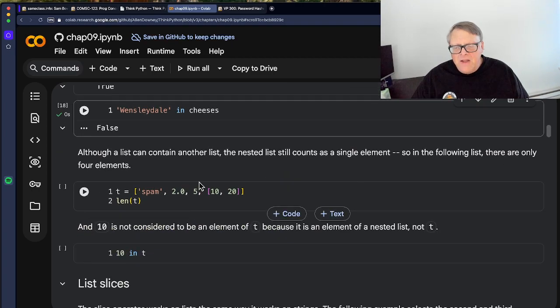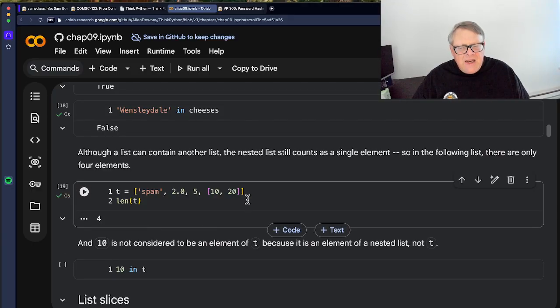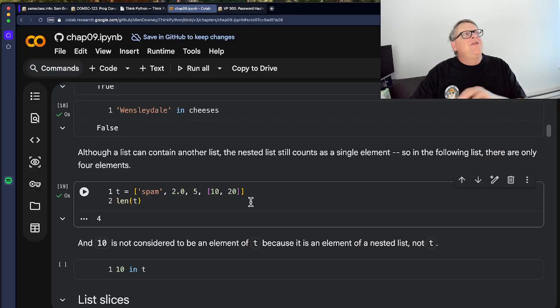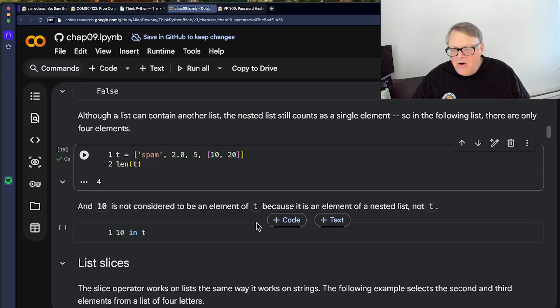All right. A list can contain another list, but the nested list counts as a single element. So if I count the length of this, it's spam, 2, 5, and a list. That's a total of 4 elements. Even though this is a list that contains 2 elements, it counts as 1 element at this level. And 10 is not an element. 10 is not in t.